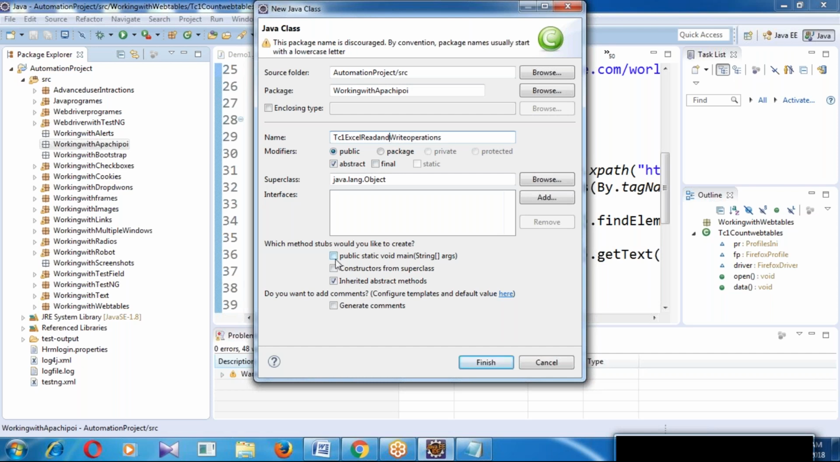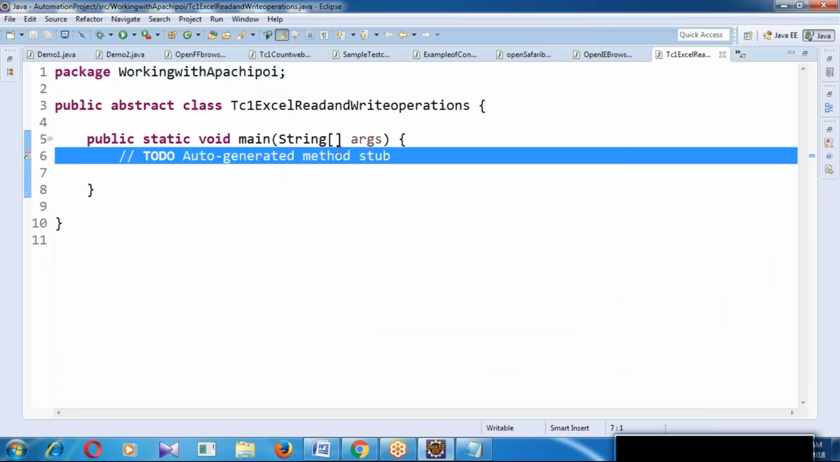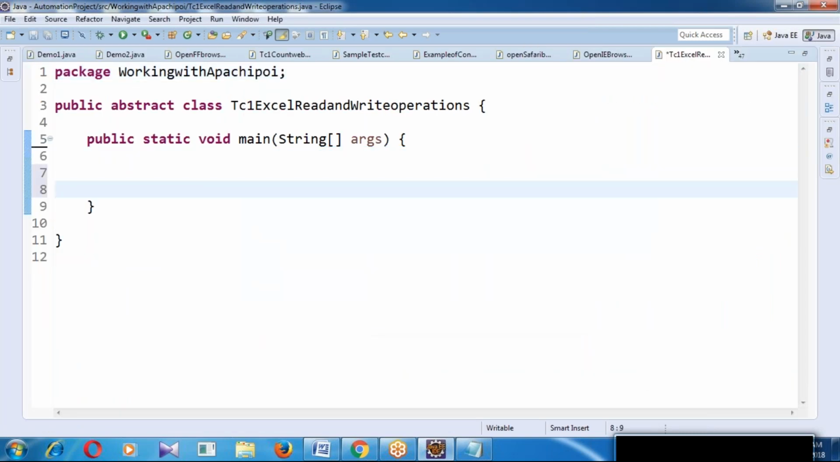Guys, Apache POI is a Java concept. Apache POI is not a WebDriver concept. Okay, Apache POI is from Java. It is not a WebDriver concept.